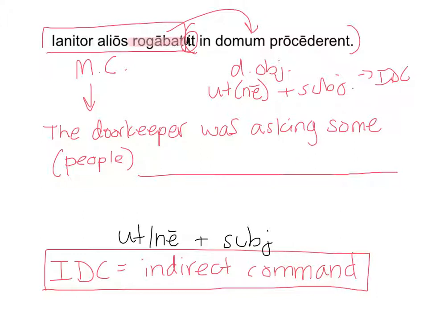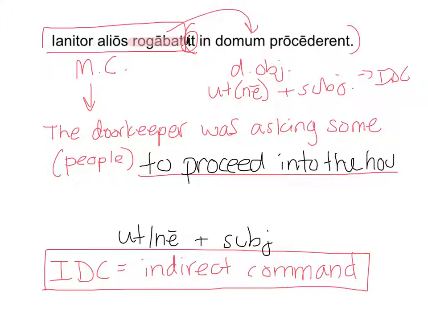So he was asking some people ut procederent, to proceed or to go forward in domum, into the house. And that's all you're doing to create this indirect command. So I'm going to have 2 practice sentences for you on the next slide.